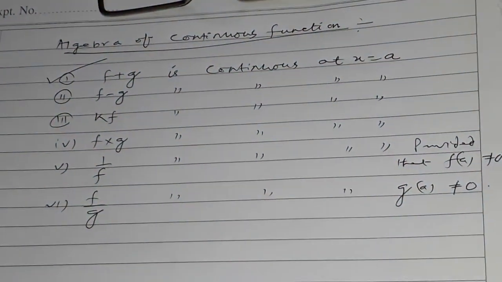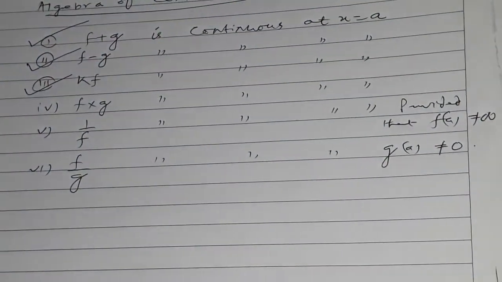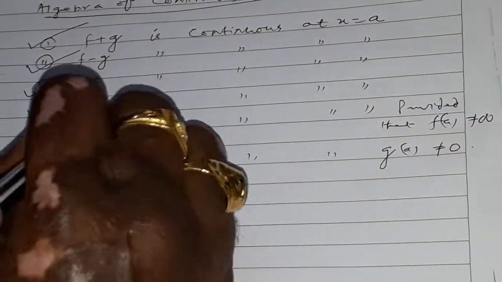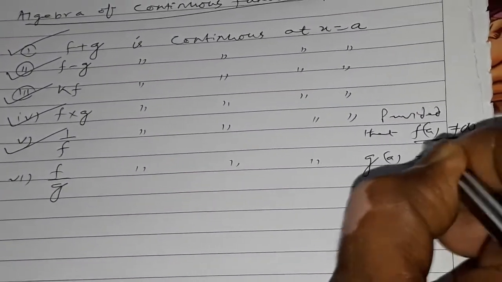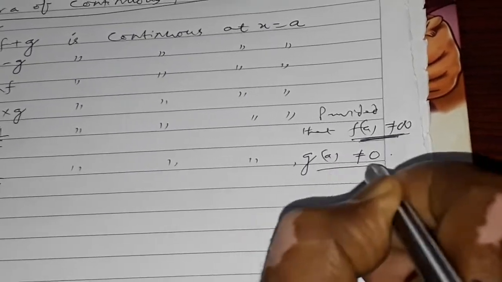If f and g are two real functions continuous at x equals a, then f plus g is continuous at x equals a, f minus g is continuous at x equals a, k into f is continuous at x equals a, k into g is also continuous at x equals a, f into g is continuous at x equals a, 1 by f is continuous at x equals a, provided that f of a is not equal to 0. f by g is also continuous at x equals a, provided that g of a is not equal to 0.